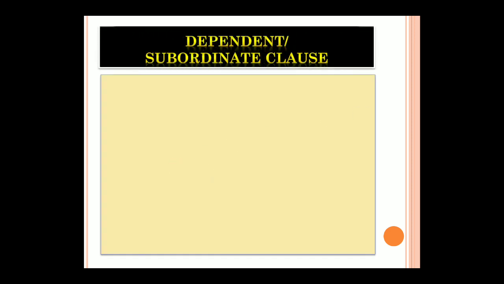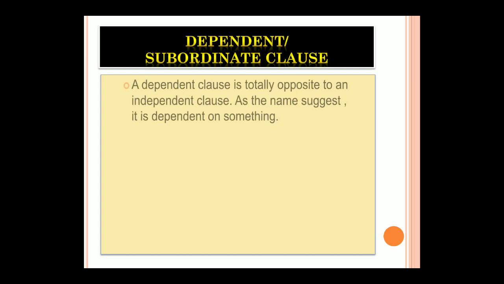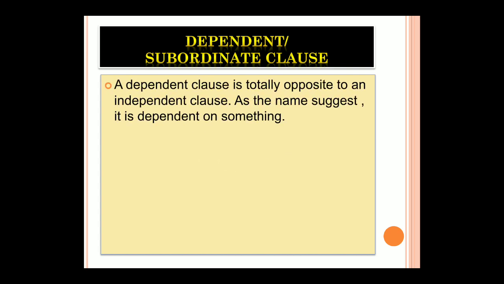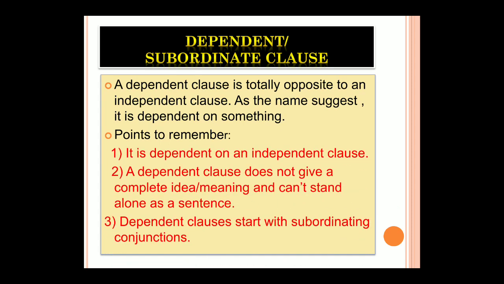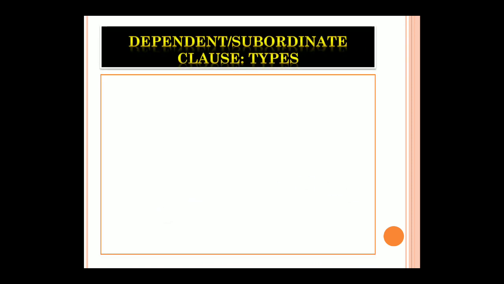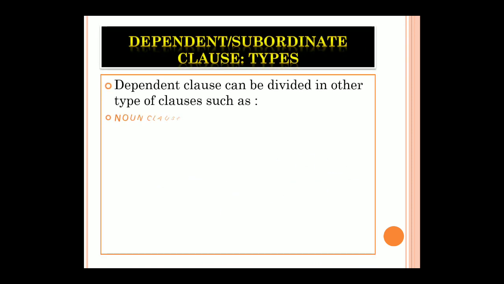Whereas dependent clause, as I told just now, depends on the main clause to complete its meaning. The word itself tells us that it is dependent on someone. Who is that someone here? It is the independent clause. Examples that we had already seen in our previous class, so I won't go more in detail about main and subordinate clause. Today we are going to see the three different types of subordinate clauses.